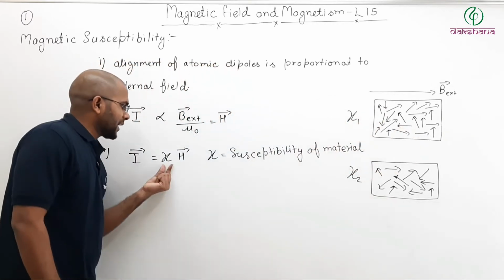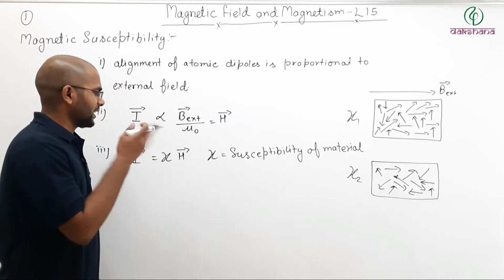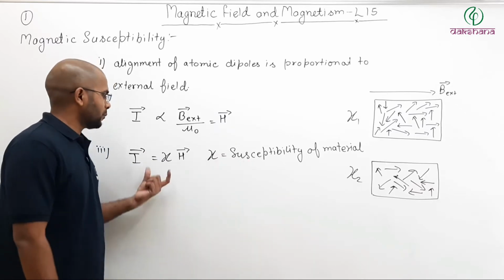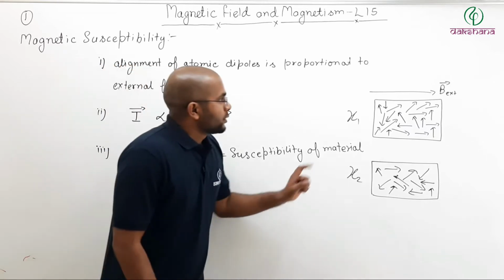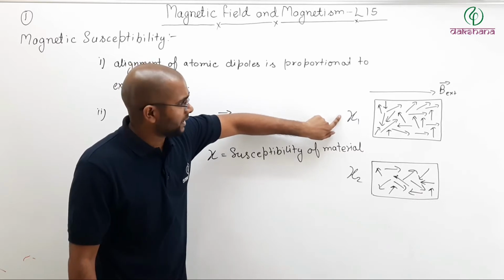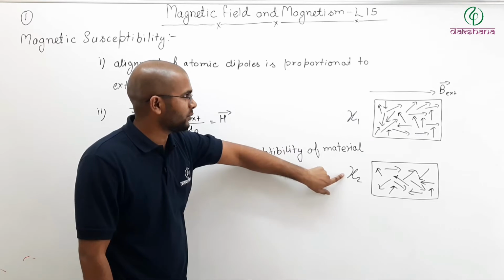Now depending upon X, or Xi as it is sometimes written, no matter, you can remember it as susceptibility. The pronunciation is a little bit difficult, no problem.